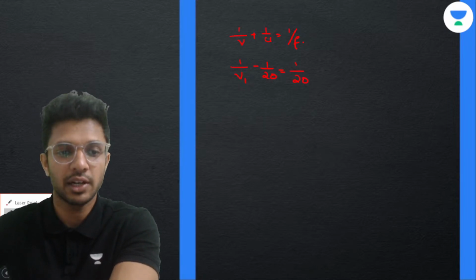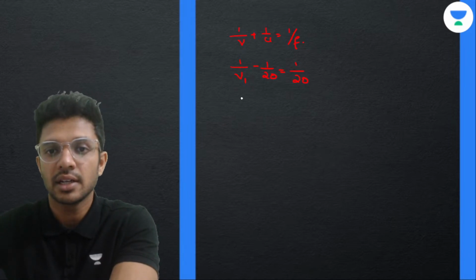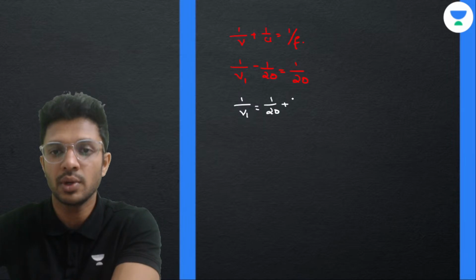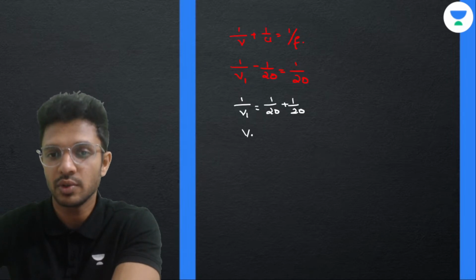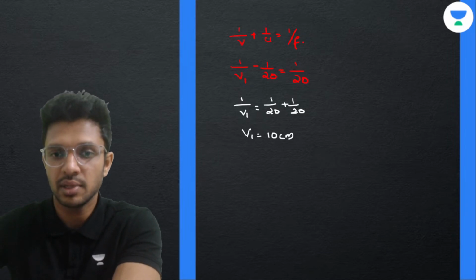It's not so visible, I know. We can shift to this color. So 1 by V1 is equal to minus 1 by 20 becomes plus 1 by 20 plus 1 by 20. That is 2 by 20 is 1 by V1. That is 1 by 10. So V1 is equal to 10 centimeters plus.